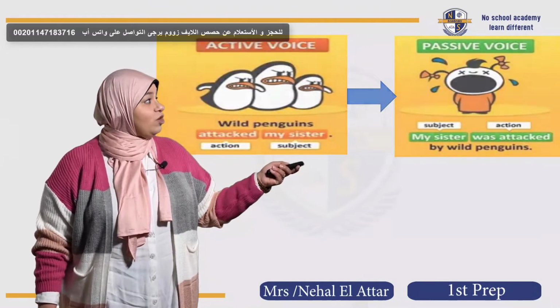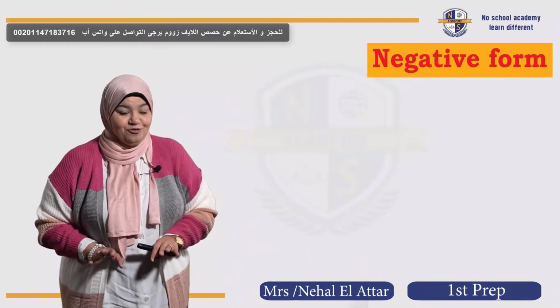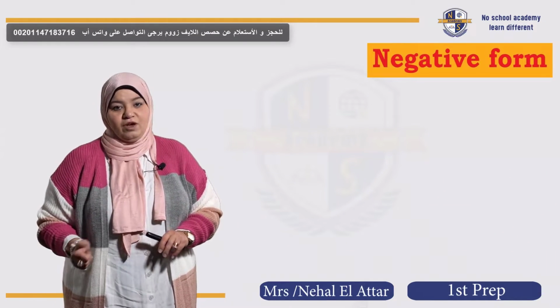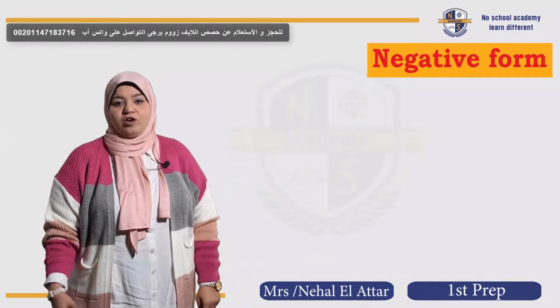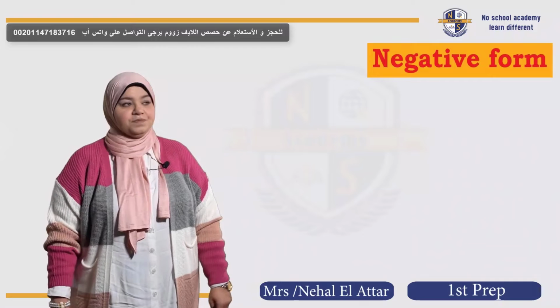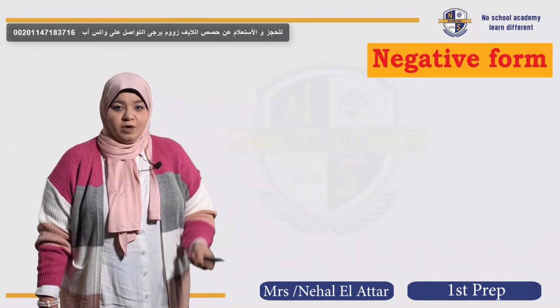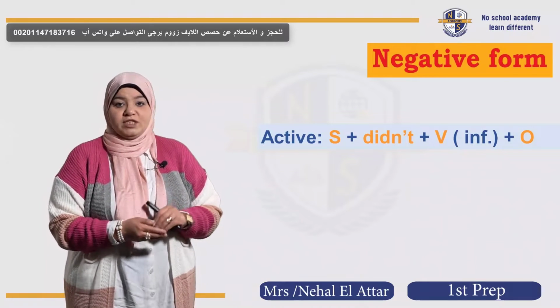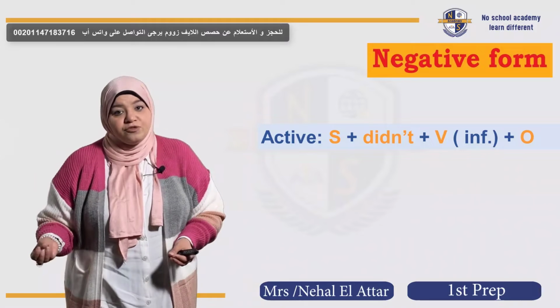Okay, let's have more about the negative form. That's enough regarding the affirmative form. I know that you have become super excellent students in this. What about the negative form in the passive voice? You know, in the active or the normal sentence, when we say past simple, we form the negative sentence especially using didn't and the infinitive form of the verb.